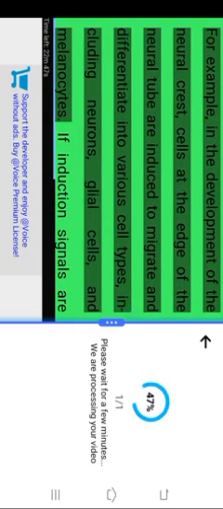For example, in the development of the neural crest, cells at the edge of the neural tube are induced to migrate and differentiate into various cell types, including neurons, glial cells, and melanocytes. If induction signals are disrupted, it can lead to neural crest defects, which are associated with a range of developmental disorders. Induction in stem cells.